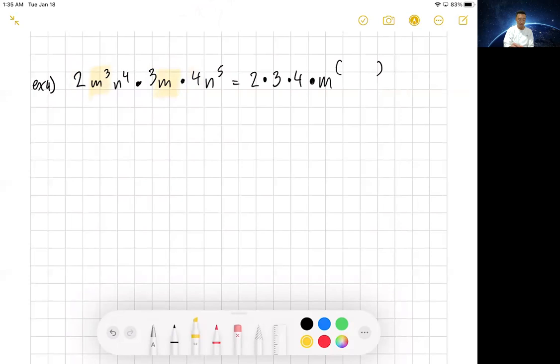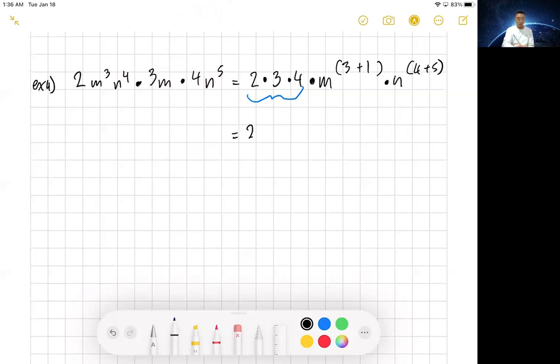I see another m. So that's a 3 plus a 1. Okay, I took care of the m's. Now I'm going to take care of the n's. Times n to the fourth plus to the fifth. So I took care of everything. It's really helpful that you make it very organized. Now that you've done all of that, let's do the multiplication of the coefficients.